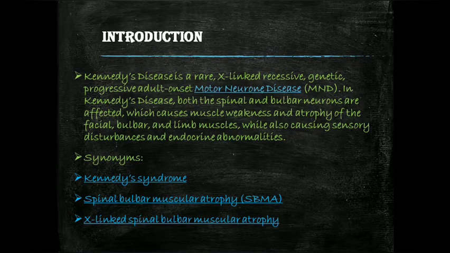First of all, the introduction of Kennedy's disease. Kennedy's disease is a rare X-linked recessive genetic progressive adult-onset motor neuron disease. In Kennedy's disease, both the spinal and the bulbar neurons are affected, which causes muscle weakness and atrophy of the facial, bulbar, and limb muscles, while also causing sensory disturbances and endocrine abnormalities. Synonyms for Kennedy's disease are Kennedy's syndrome, spinal bulbar muscular atrophy, and X-linked spinal bulbar muscular atrophy.